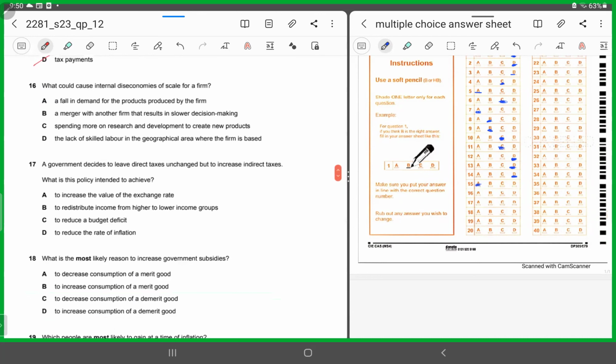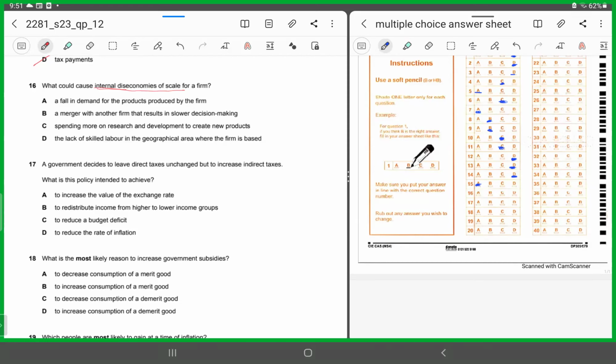16. What could cause internal diseconomies of scale for a firm? Now, before I solve this MCQ, who's going to tell me what you mean by internal diseconomies of scale? Yes, internal diseconomies is when firms grow beyond a certain output, right? So what happens? Their average cost of production will rise. Why? Because they grow beyond a certain output level.